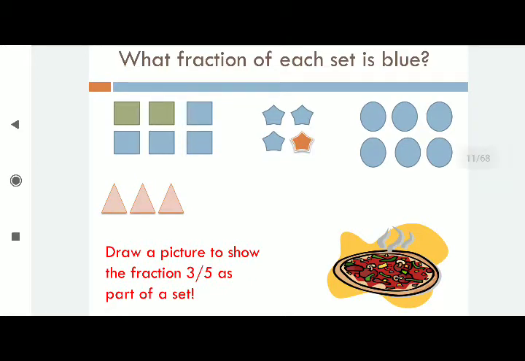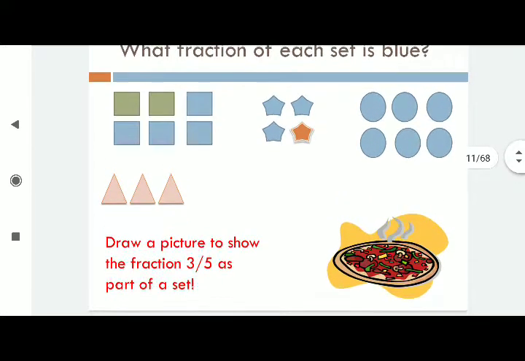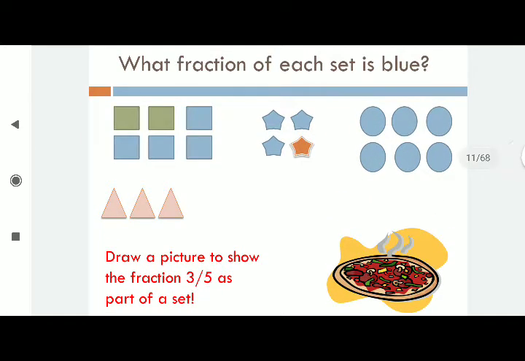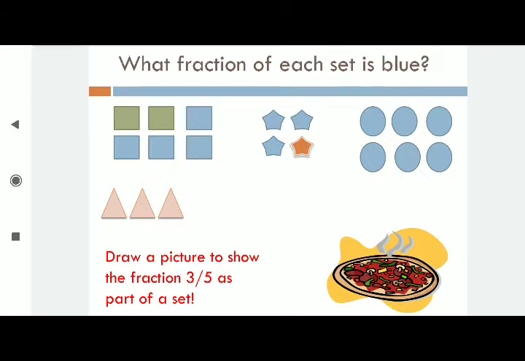I am giving you one more question. Now, here the first question I am explaining to you. 4 are in blue color, 2 are in normal color. So what is the fraction here? Total how many equal parts are there? 6 are there. So the denominator is 6. The upper part is the blue ones, because the question is what fraction is blue. So 4 by 6. Like this, the second question.